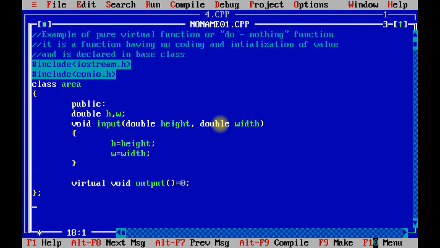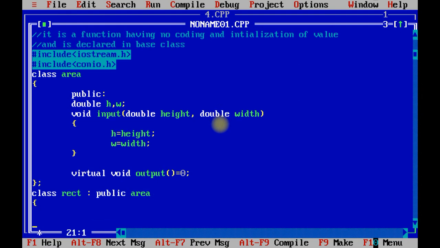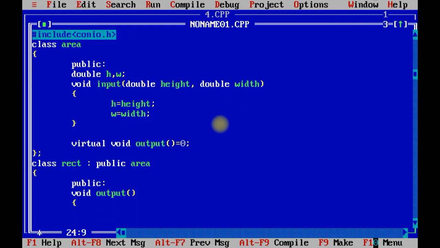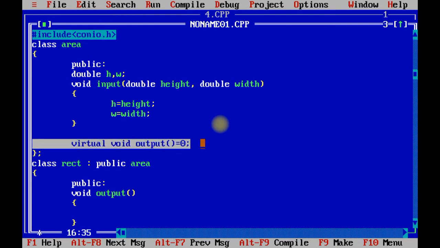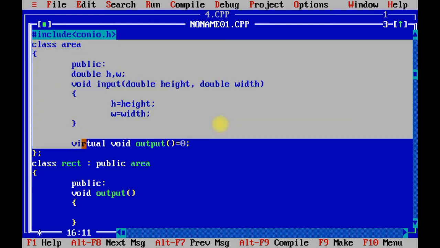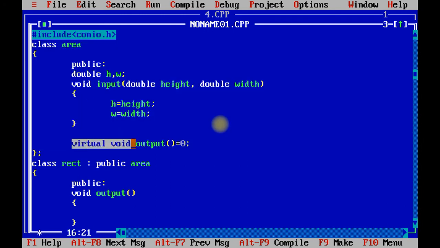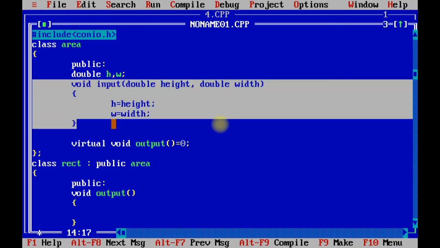Now I am going to create one new class which is called rectangle. I am going to inherit public area. Inside rectangle class, I am going to develop the output method. Over here no need to write virtual keyword because only when you are going to declare the function in the area, you need to use it. Now remember over here that class area contains virtual method as well as non-virtual method.